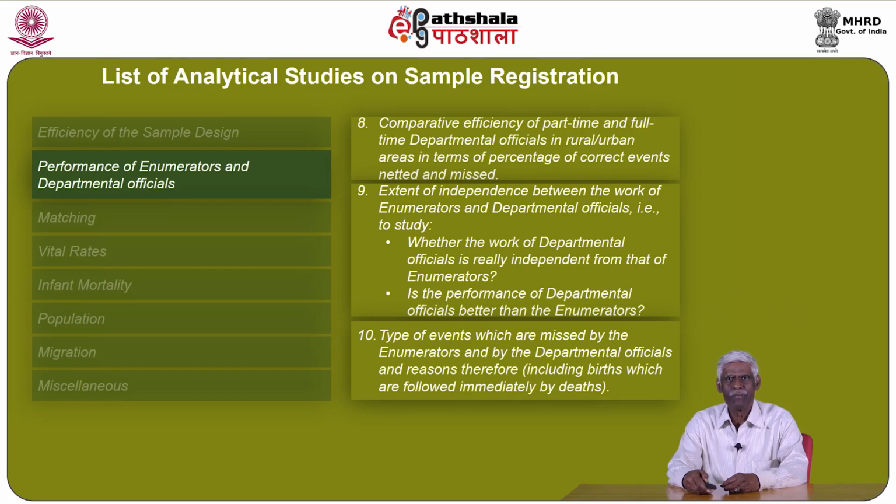9. Extent of independence between the work of enumerators and departmental officials, that is, to study: A. Whether the work of departmental officials is really independent from that of enumerators. B. Is the performance of departmental officials better than the enumerators? 10. Type of events which are missed by the enumerators and by the departmental officials and reasons therefore, including births which are followed immediately by deaths.